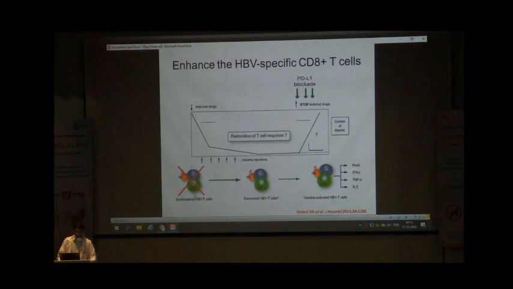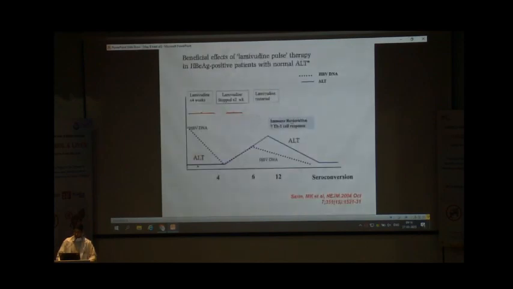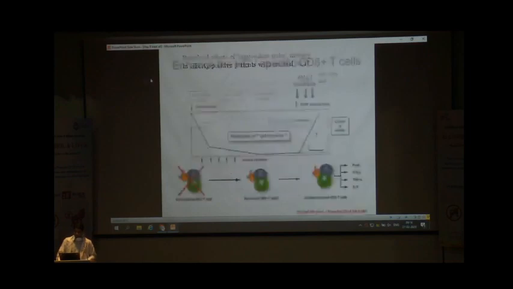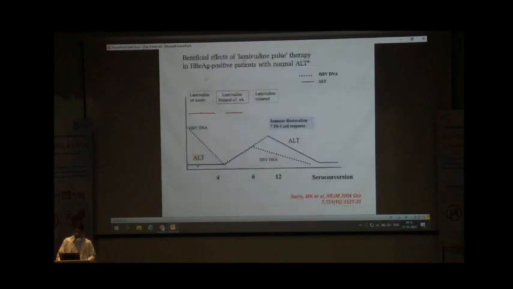In chronic hepatitis B virus, in the immune tolerant phase, because of the high surface antigen level, there is exhaustion of the hepatitis B virus specific CD8 cells. So there is minimal inflammatory activity. If we start the antiviral drug, that will lower the DNA and lower the surface antigen, and this will lead to restoration of the T cell response. After some time it will cause increased immunological response, and it will help to clear the virus, to lose the E antigen and surface antigen also. So this concept is applied in the lamivudine pulse therapy study.